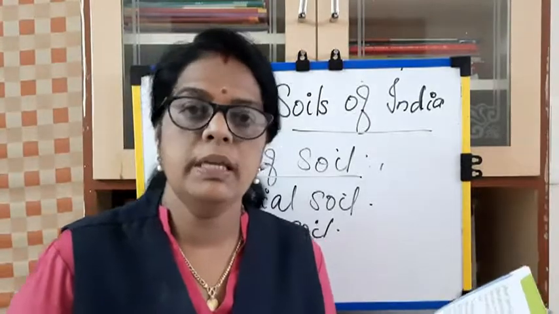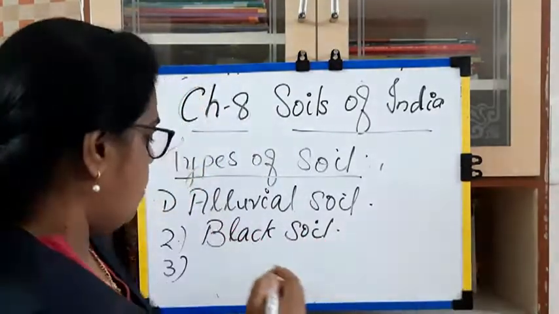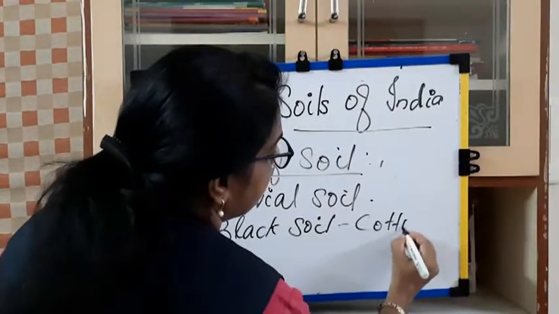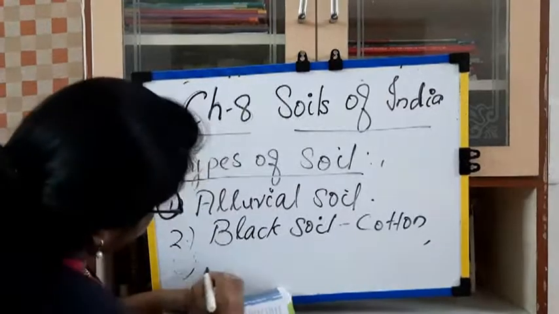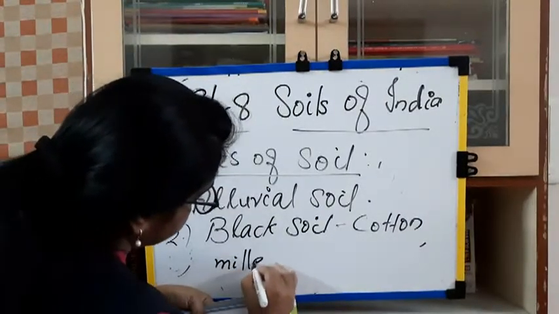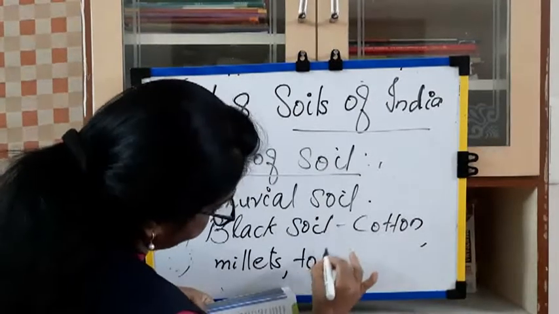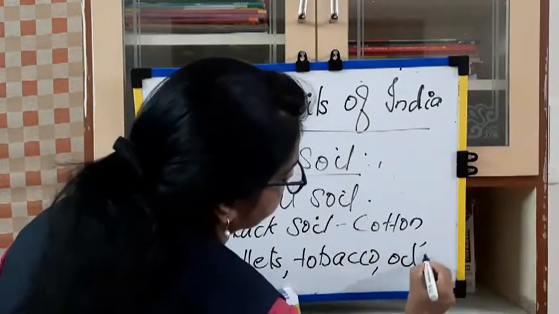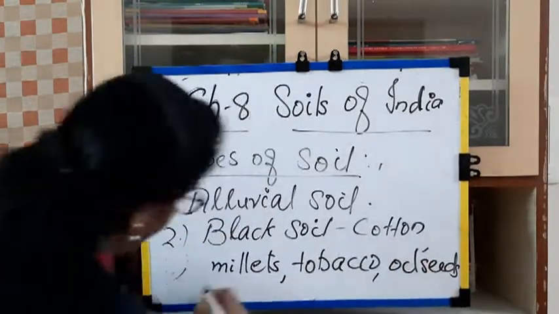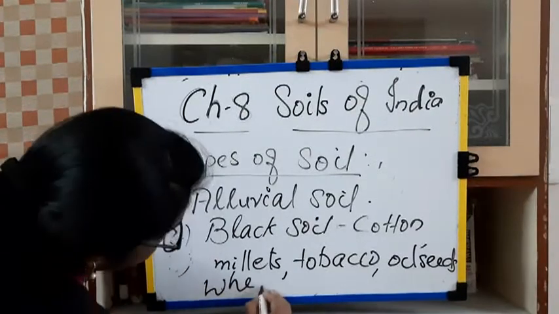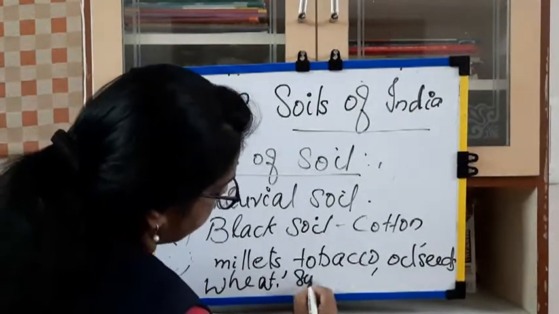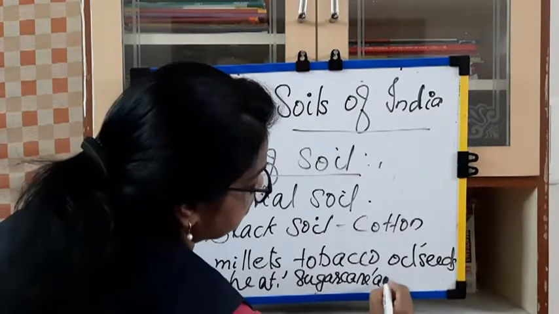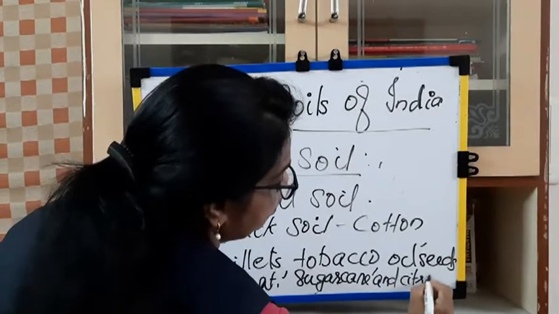This black soil is suitable for cotton, millets and tobacco, oil seeds, wheat and sugarcane, and citrus fruits.